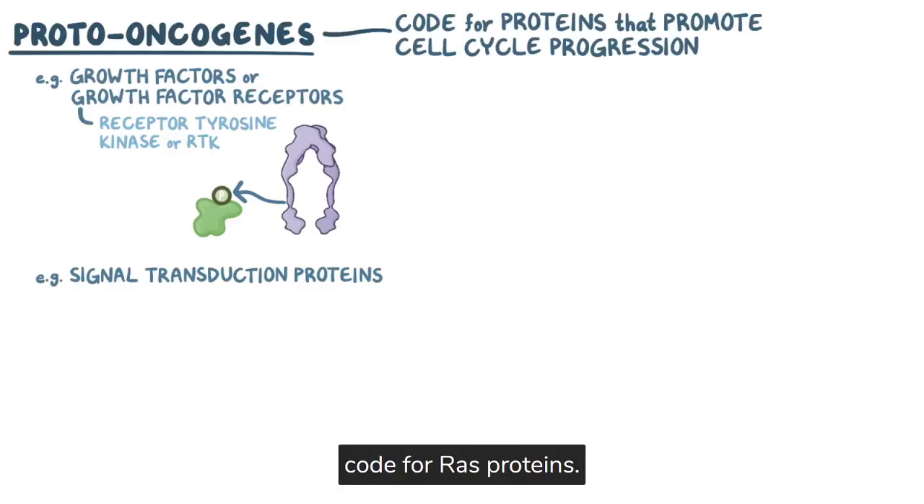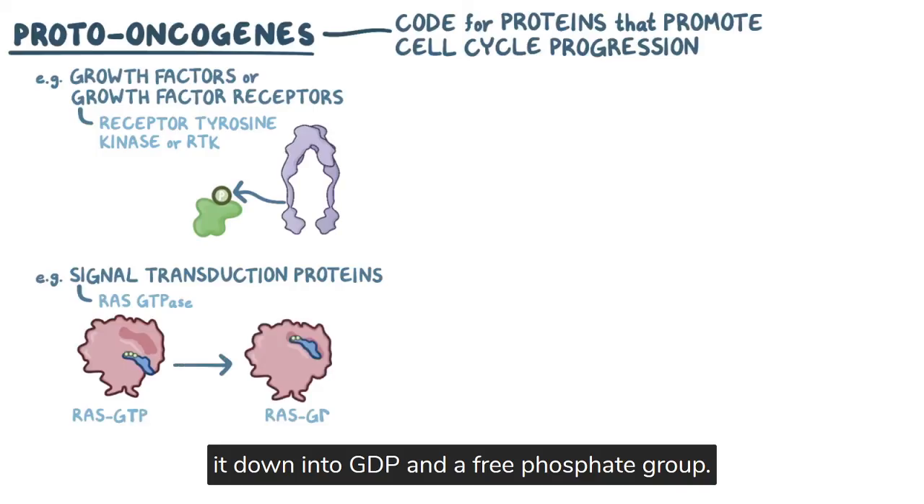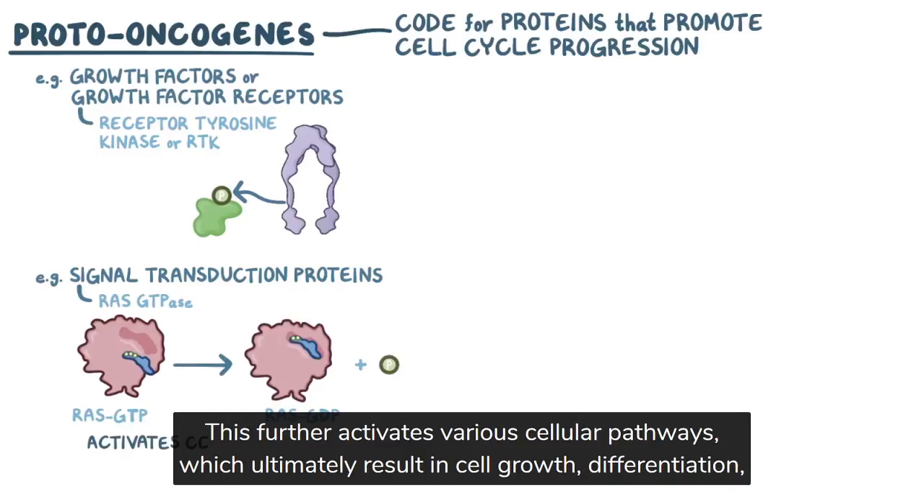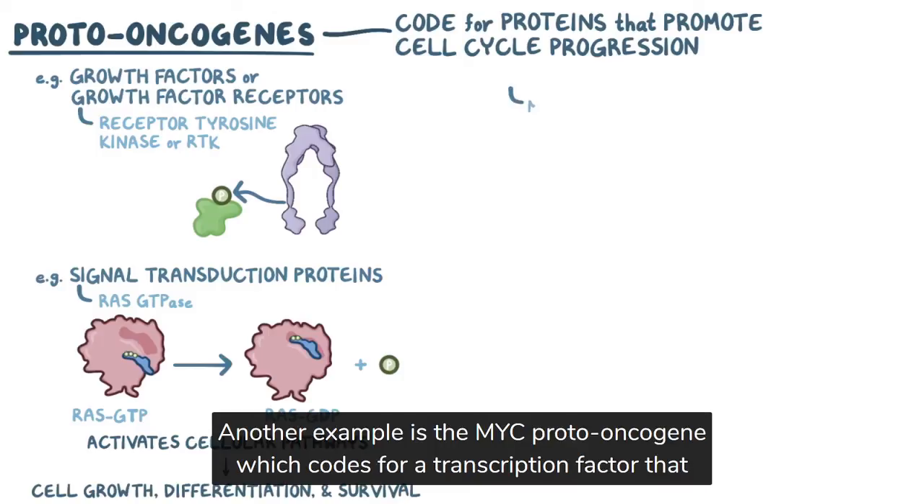RAS proteins are GTPases, meaning that they bind an intracellular GTP molecule and break it down into GDP and a free phosphate group. This further activates various cellular pathways, which ultimately result in cell growth, differentiation, and survival. Another example is the MYC proto-oncogene, which codes for a transcription factor that increases expression of cyclins and cyclin-dependent kinases.